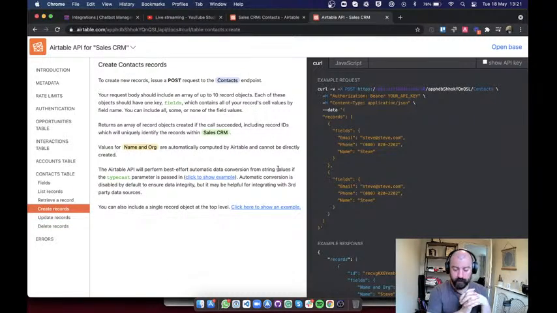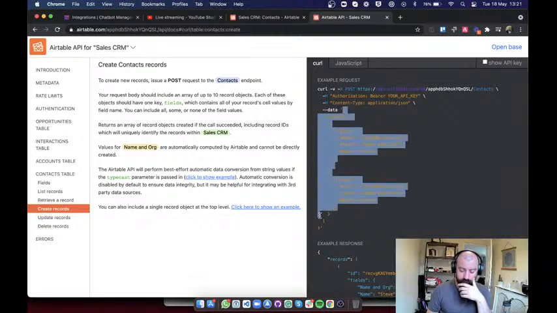Now, I won't go into the details of what all of this means, particularly because I don't actually know what all of this means. But it's really good that I don't know, because it just shows you that you don't actually need to know. The important part of all of this is this section here.